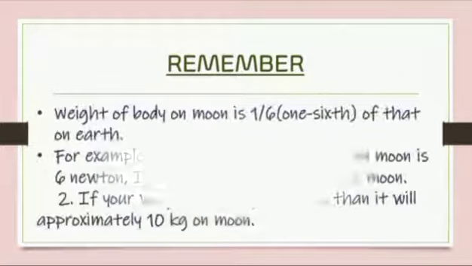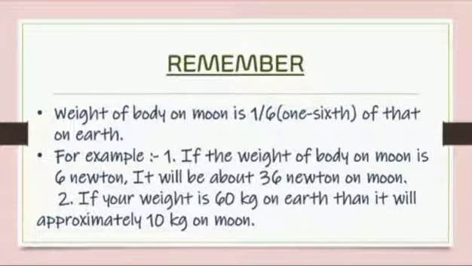Remember, weight of a body on the moon is 1/6 of that on earth. For example, if the weight of a body on the moon is 6 Newton, it will be about 36 Newton on earth. If your weight is 60 kg on earth, then it will be approximately 10 kg on the moon.